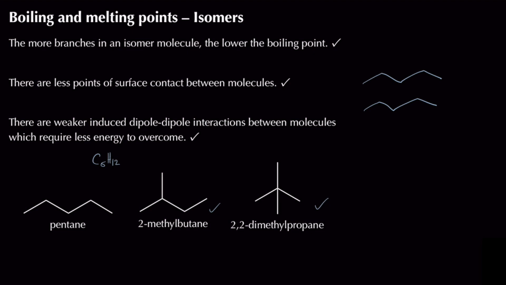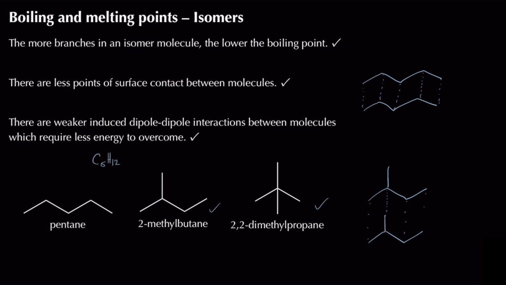But if I were to compare that to something like 2-methylbutane, and I were to take 2 molecules of 2-methylbutane and stick them together, if we were to compare the points of surface contact, if I were to look at something like pentane, we've actually got quite a lot of surface contact between the actual molecules as well. We end up with stronger induced dipole-dipole interactions, and that requires more energy to overcome. Whereas if I were to compare it to something like 2-methylbutane, 2-methylbutane isn't going to have as strong induced dipole-dipole interactions between the molecules, because they can't actually pack as closely together.